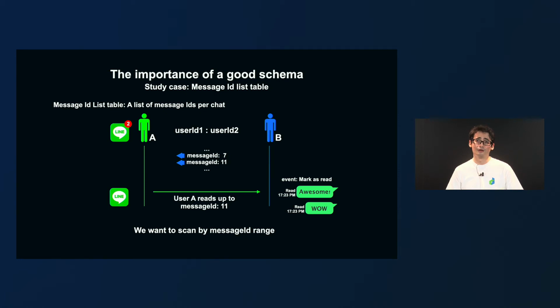Then user A opens the chat and reads the messages from 7 to 11. After that, we update the number of unread messages for user A, and we mark the messages as read for user B. In order to do that, we need to scan message IDs by range, considering that message IDs in a line messaging application are numerical and globally incremented.